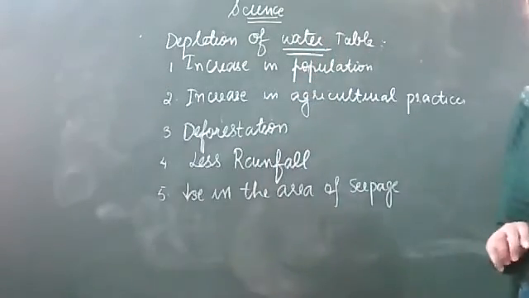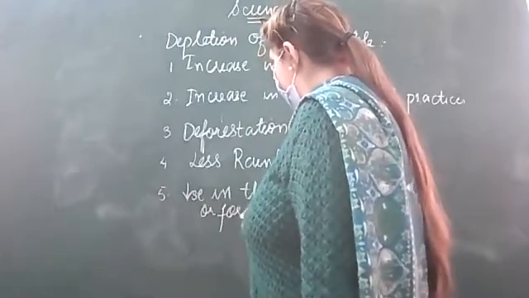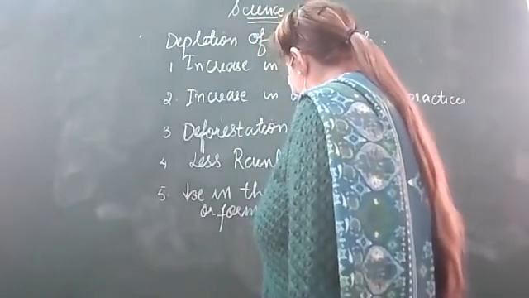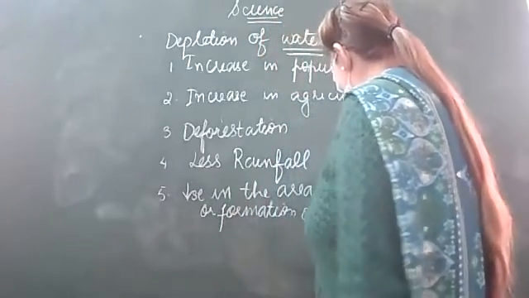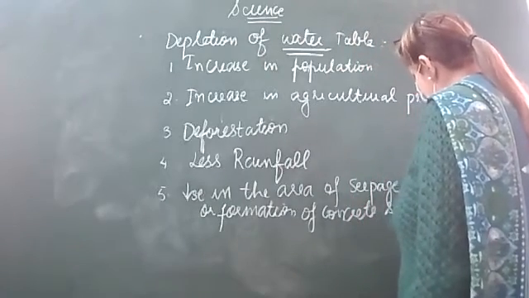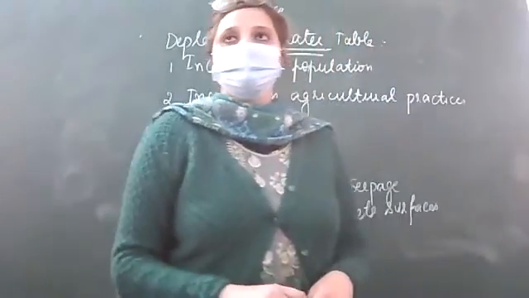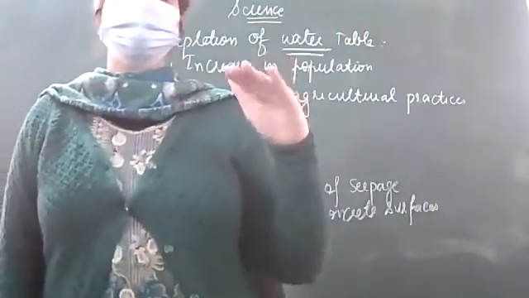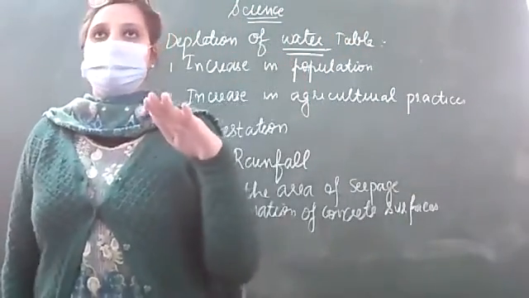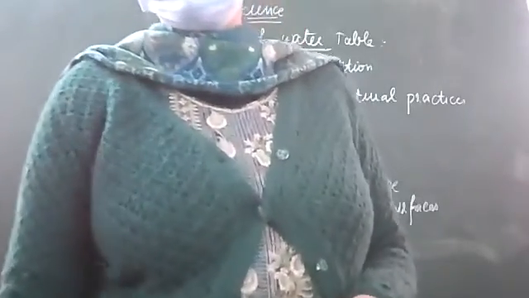decrease in the area of seepage, or formation of concrete surfaces. Concrete means surfaces that do not have soil, so the seepage process is not there in that case.